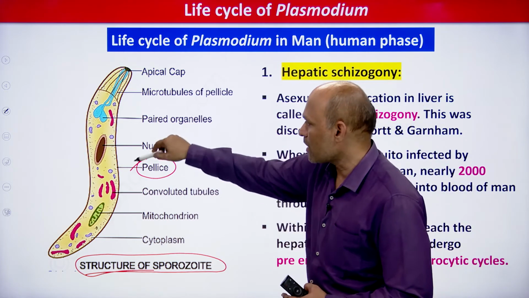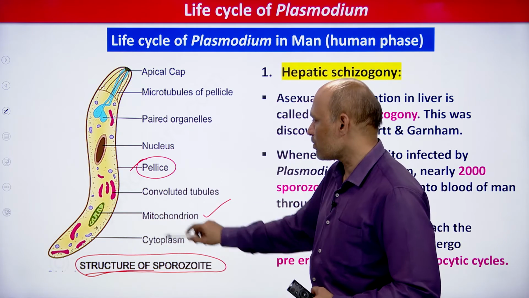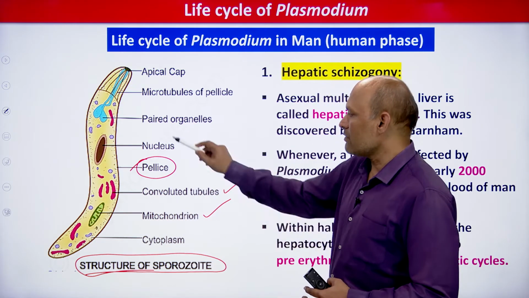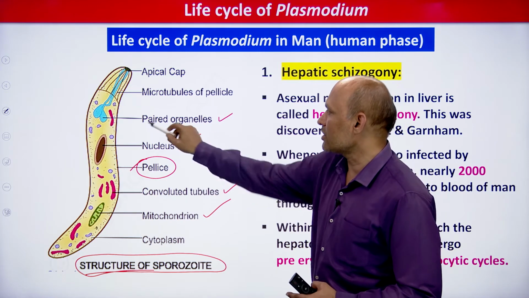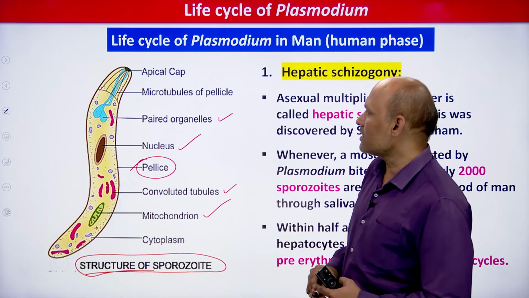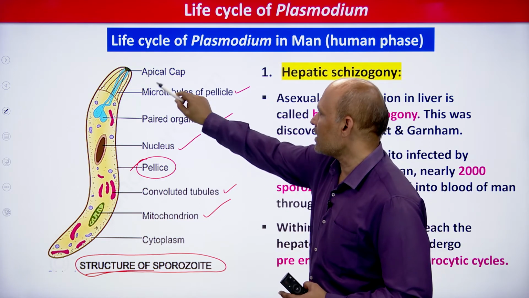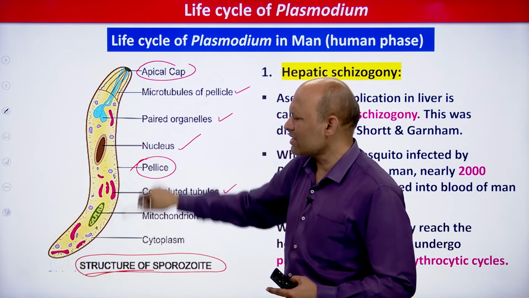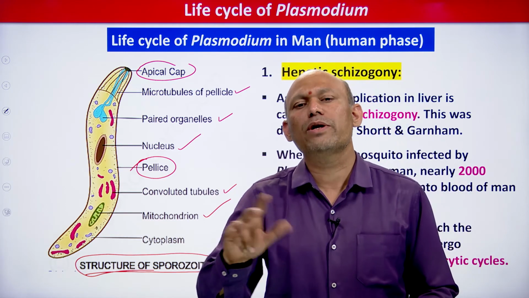The cytoplasm consists of mitochondria and convoluted tubules in its body. The nucleus is there, and paired structures, paired organelles, are there. You can see the microtubules of the pellicle, the apical cap, everything. This is all you need to remember. You should have some idea of what the sporozoite looks like.